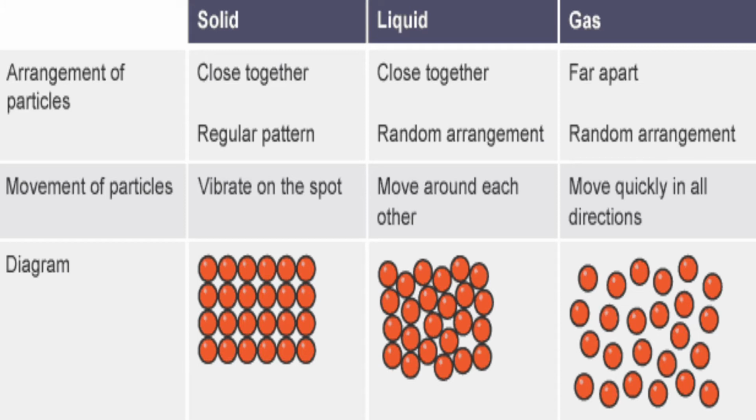Liquids have a definite volume, however, they do not have a fixed shape and take the shape of their container. Liquid particles have a random arrangement, the particles can slide past each other and they are close together. Although the particles are close together, they are not as close as solid particles and not as far as gas particles, hence they are able to slide over one another. This is why liquids are able to flow easily, although not as easily as gases.